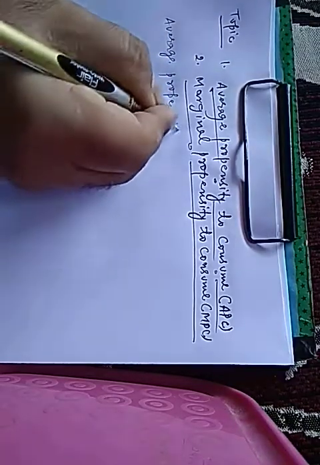Today, in this lecture, I will explain to you two more concepts of consumption, such as average propensity to consume, denoted by APC, and marginal propensity to consume, denoted by MPC. First, we will define average propensity to consume.